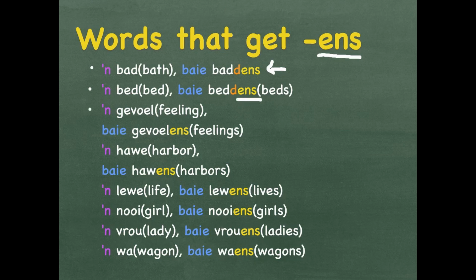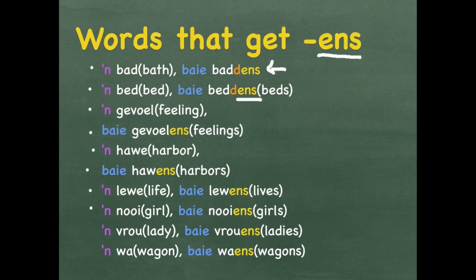A gevoel is a feeling. Baie gevoelens is a lot of feelings. A hawe is a harbour. Baie havens is a lot of harbours. A lewe is a life. Baie lewens is a lot of lives. A nooi is a girl.